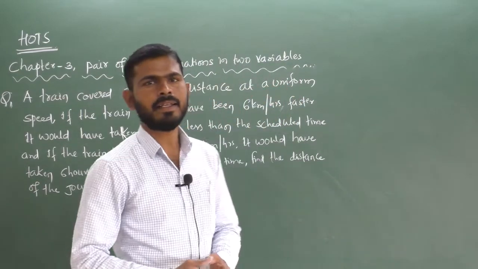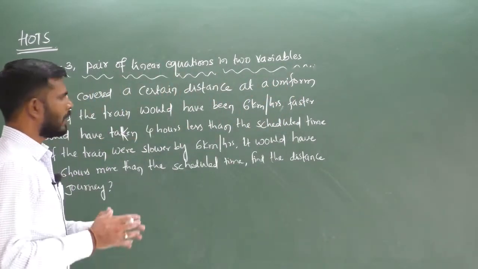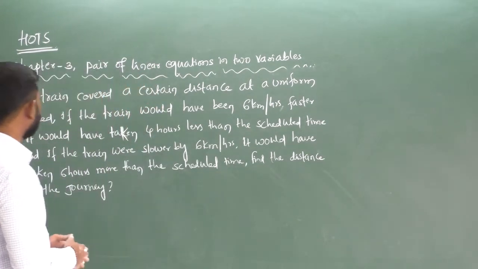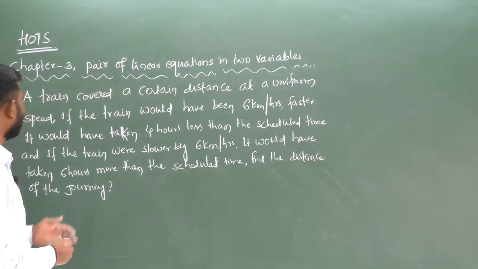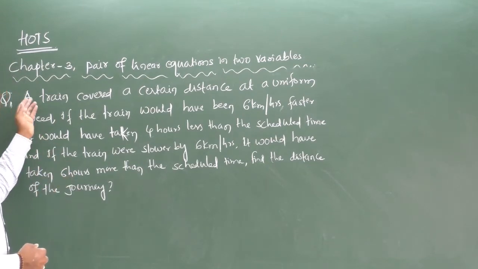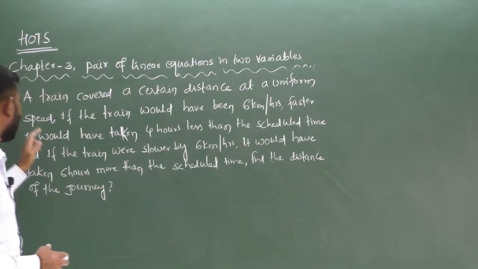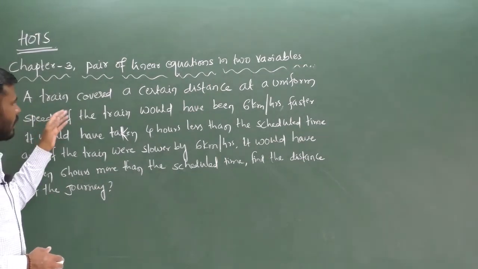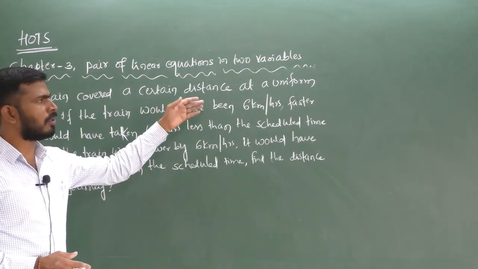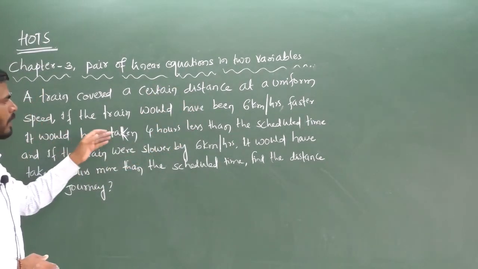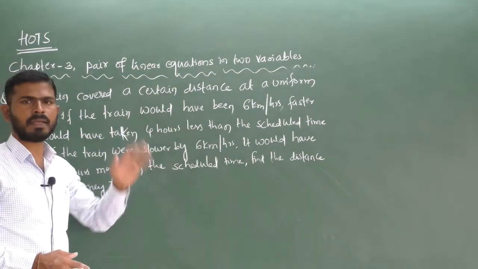I consider the question here. It is related to speed, distance and time questions. So it is based on that type of questions. Let us see here. A train covered a certain distance at a uniform speed. If the train would have been 6 km per hour faster, it would have taken 4 hours less than the scheduled time.